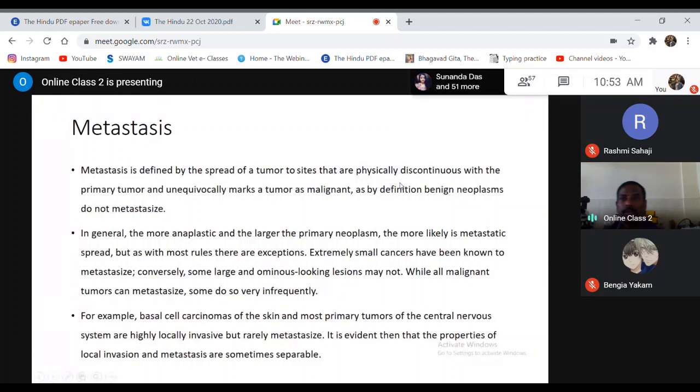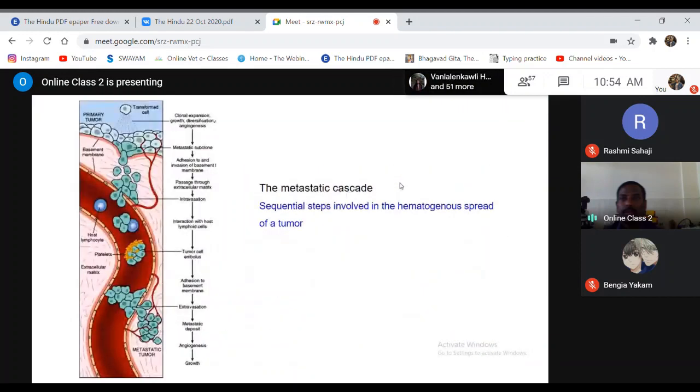So the common sites are the lungs and the liver, and to some extent you can also find it in the kidneys, but the kidney is not that common a site despite its high vascular nature. You can expect the kidney to be another common site for metastasis, but generally it is not that common. But it is more common in bones and brain. It is quite commonly found. So this is about metastasis.